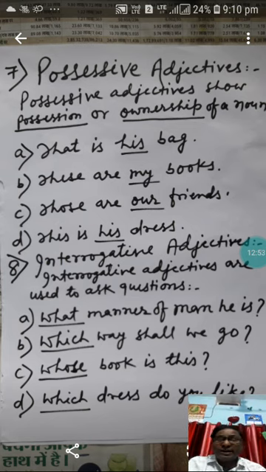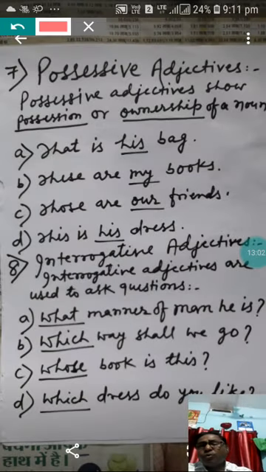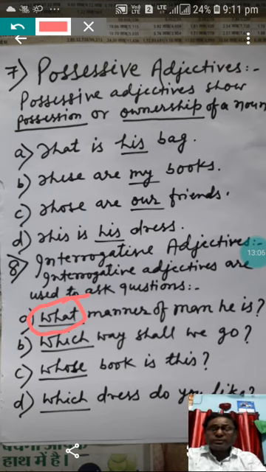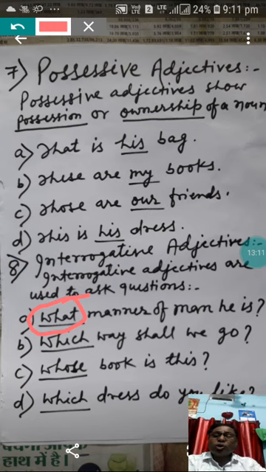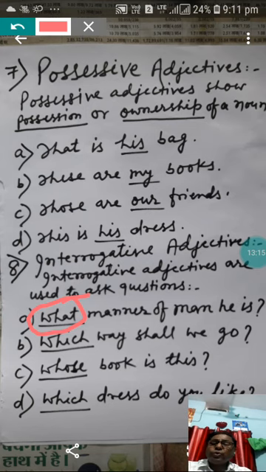What manner of man he is? You can see the word what in this sentence. The word what used here is called an interrogative adjective, because what is asking the question, what manner of man he is. Next one, which way shall we go? Here what and which are describing the noun.